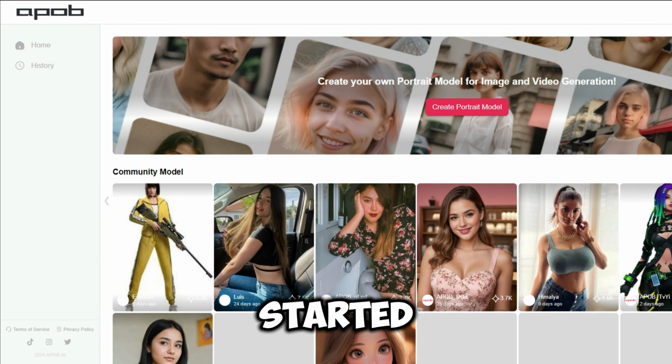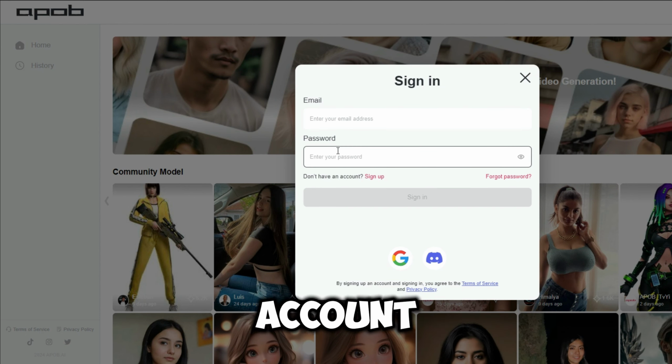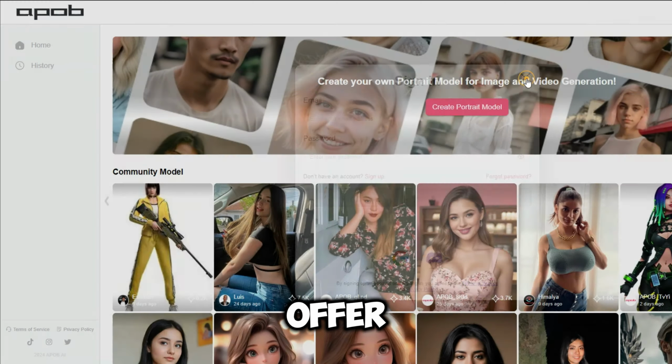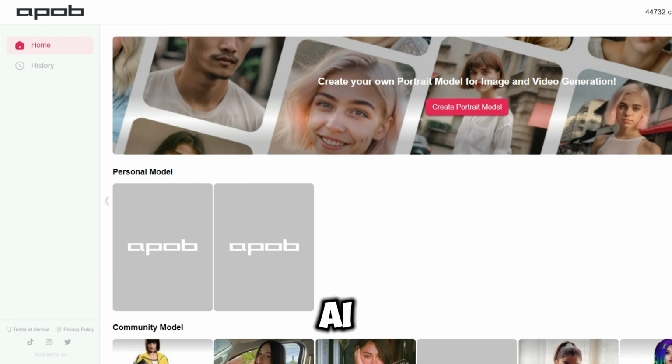So click Get Started, and you'll be prompted to enter your email address and password. Log into your account and start exploring the wealth of features APOB.AI has to offer. The user-friendly interface makes navigation easy even if you're new to the world of AI influencers.